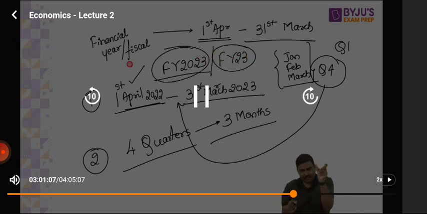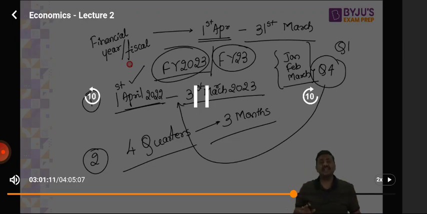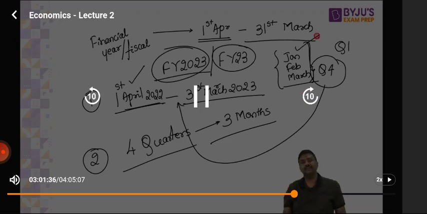So this is a basic idea. Now, what is the GDP here? Let's say in the 4th quarter, what is the market price of all the final goods and services which are produced in India? Remember this, I repeat it. GDP here is the total market price of all the final goods and services which are produced in India in this time period. Is it only for a quarter? Of course not. I can calculate GDP for half a financial year. I can also calculate GDP for a full financial year.